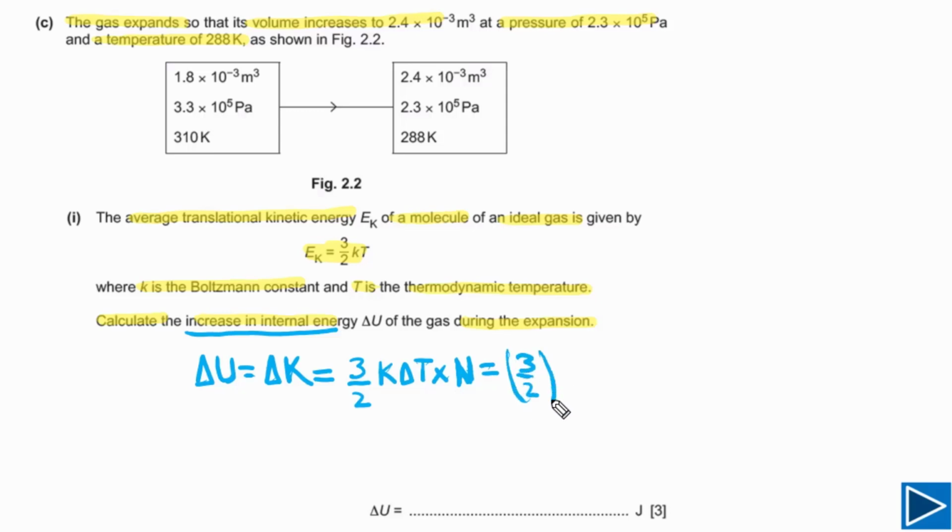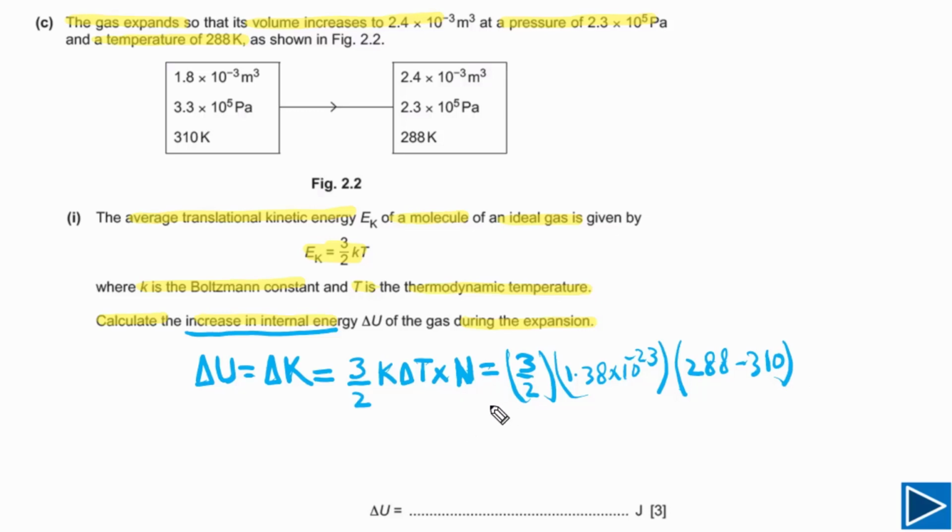So this is 3/2, and k is the Boltzmann constant, 1.38 times 10 to the negative 23 joules per Kelvin. We don't need to write the unit right now. Temperature must be in Kelvin. The initial temperature is 310, but the final temperature is 288, so we write 288 minus the initial temperature.